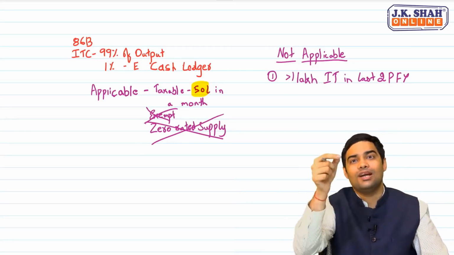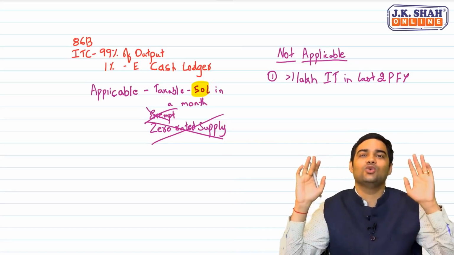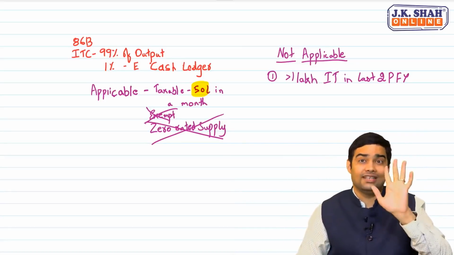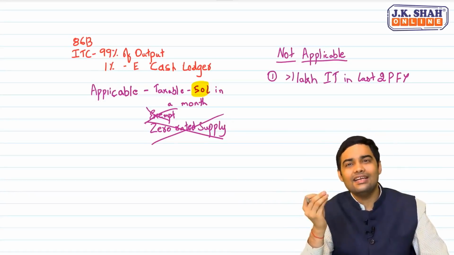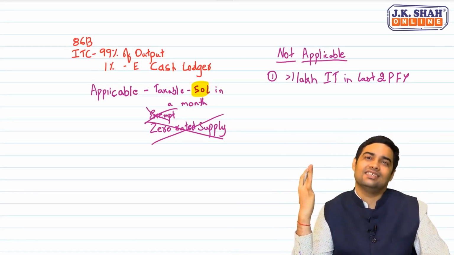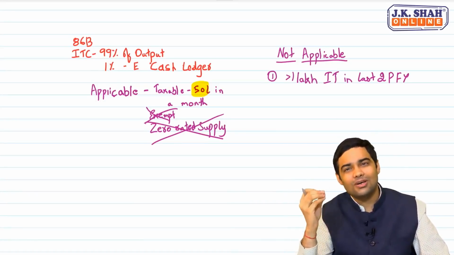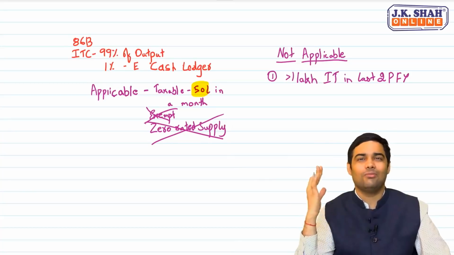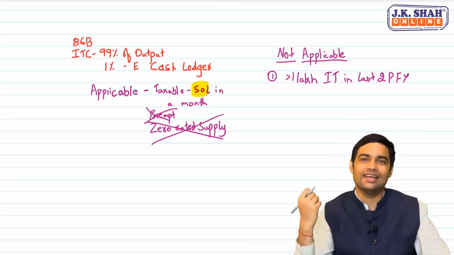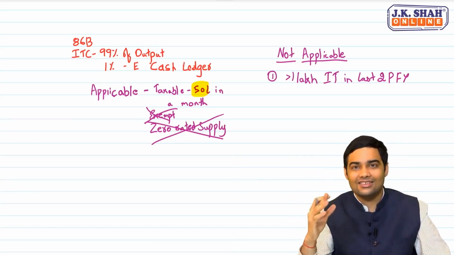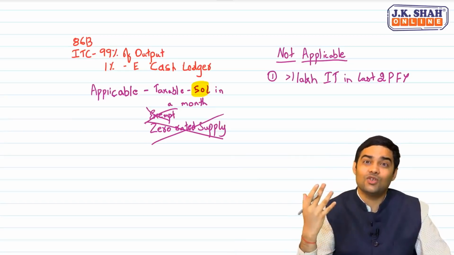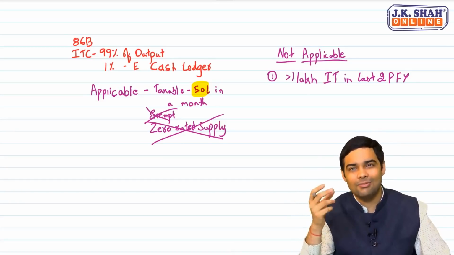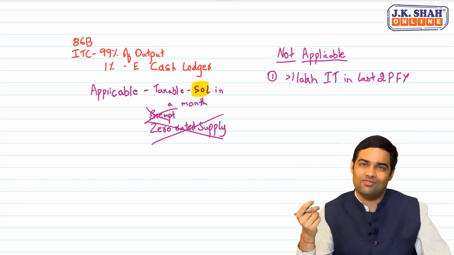So if you have paid more than 1 lakh as income tax, are you safe? The answer is yes, you are safe. But 2 preceding financial years. And it is very easy to meet this condition. Do you agree with this? Because a person who has more than 6 crore turnover will normally pay more than 1 lakh of income tax easily. See, when this provision came, everyone was very scared that you have to pay 1% through eCash. But when you see the not applicable clause, it excludes most of them.